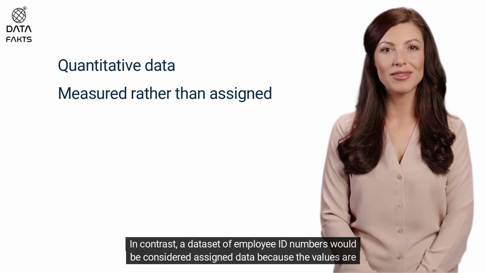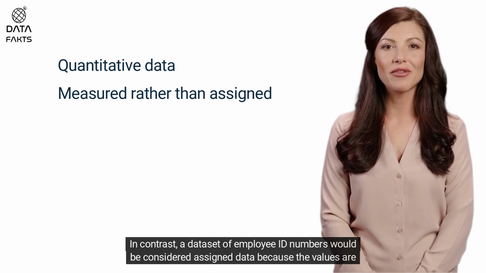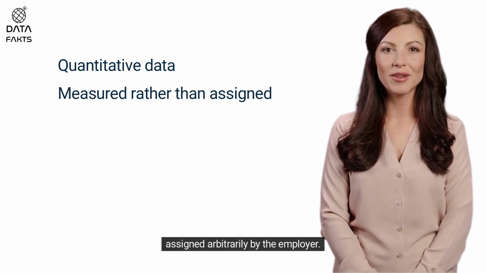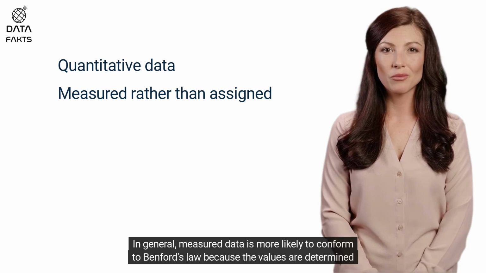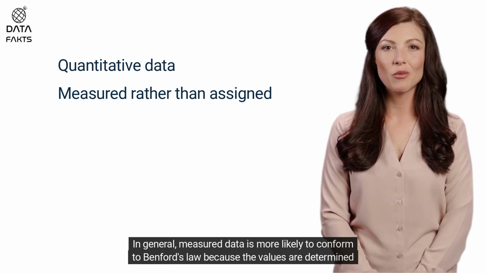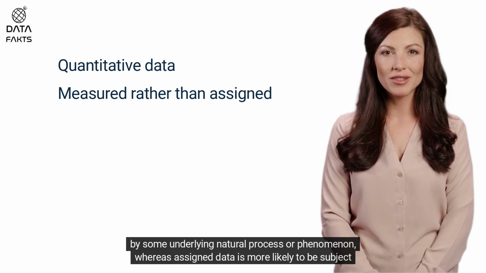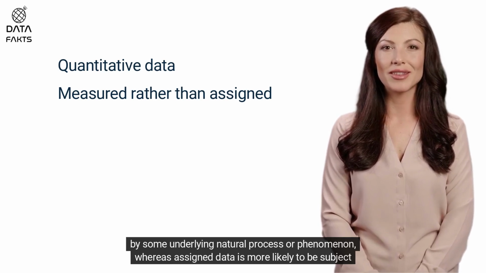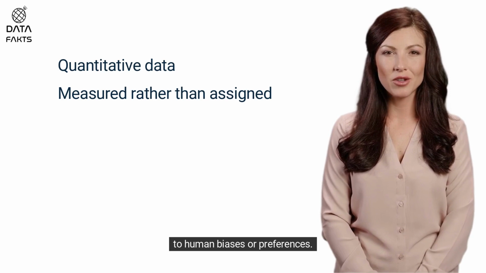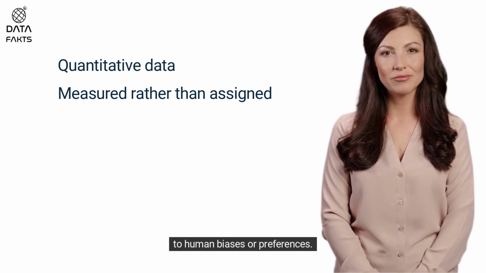In contrast, a dataset of employee ID numbers would be considered assigned data because the values are assigned arbitrarily by the employer. In general, measured data is more likely to conform to Benford's law because the values are determined by some underlying natural process or phenomenon, whereas assigned data is more likely to be subject to human biases or preferences.